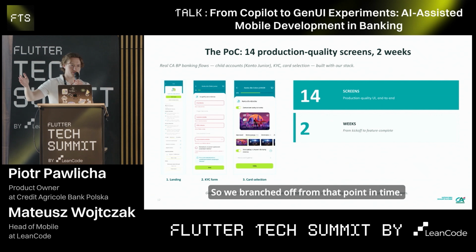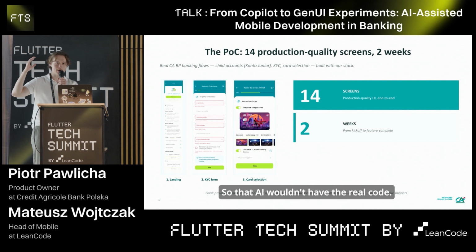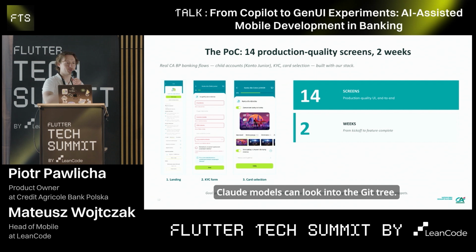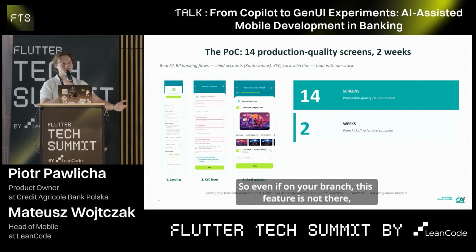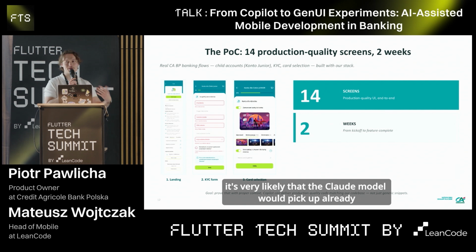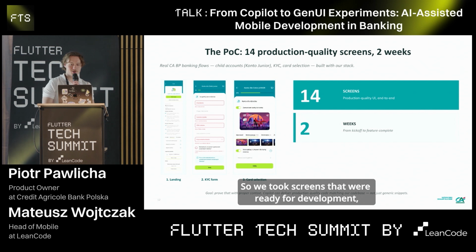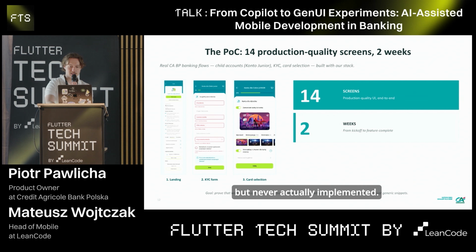So we branched off from that point in time, so that AI wouldn't have the real code, because we knew from some statistics that, for example, Claude models can look into the Git tree. It can search other branches. So even if on your branch this feature is not there, but you have it on another branch, it's very likely that the Claude model would pick up already done code from the other branch. It would totally ruin our experiment, right? So we took screens that were ready for development but never actually implemented.